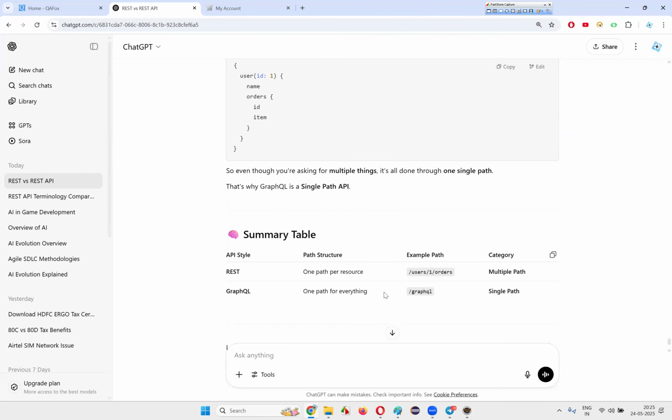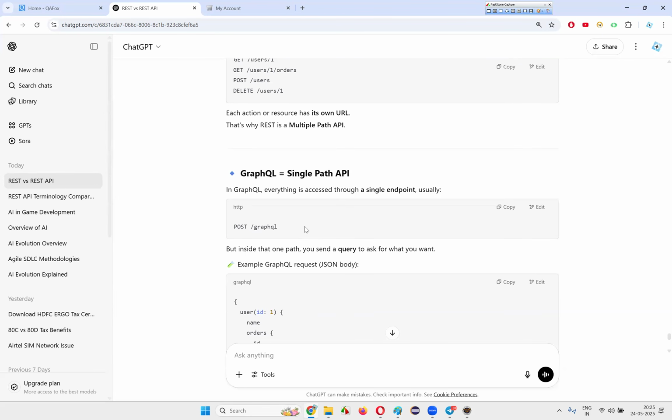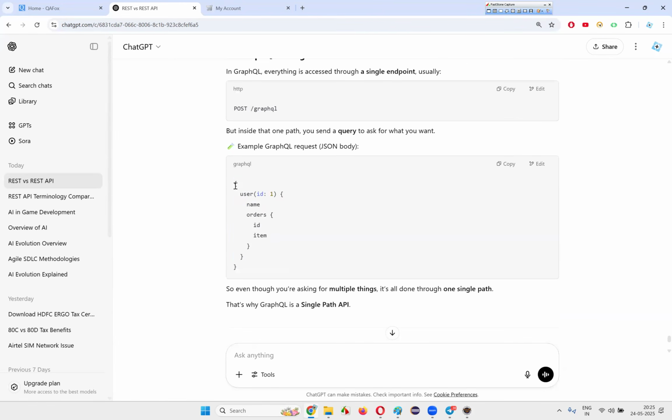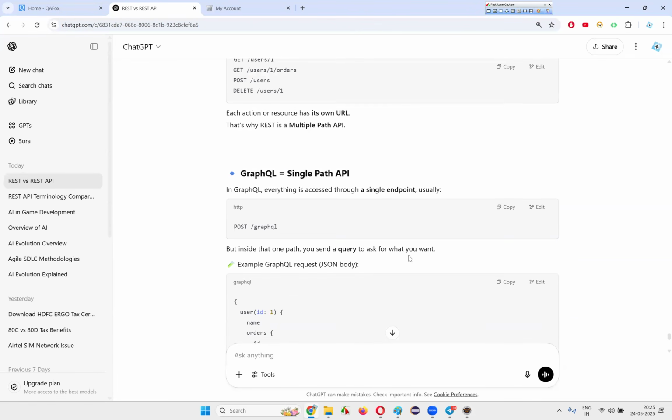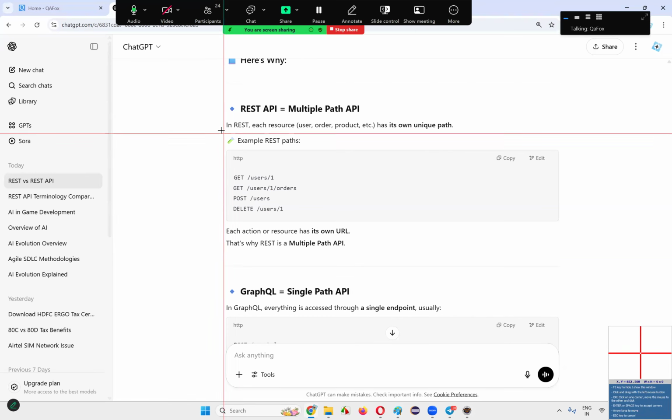Got it, guys? For every separate thing, we have a separate endpoint in REST APIs. But in GraphQL, with a single query and the JSON request body you send, you will get all the information in a single go. That is what GraphQL is. Maybe this is a proper example, guys. Let me paste this URL for you.